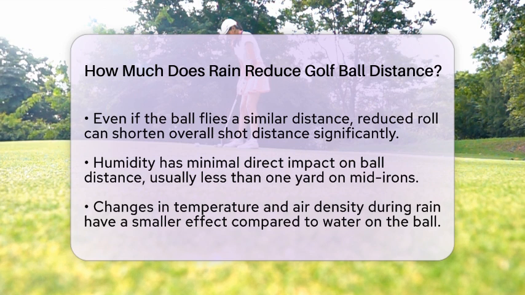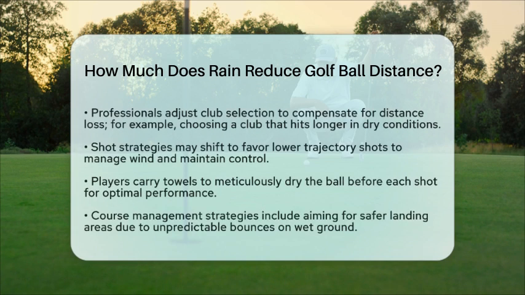Shot strategy also changes in wet conditions. Lower trajectory shots may be preferred to reduce the impact of wind and maintain control. Additionally, ensuring the ball is dry before each shot is critical for maintaining optimal spin and distance. Players often carry towels to dry the ball meticulously.